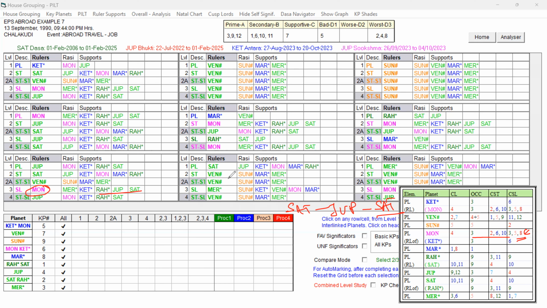And when the Saturn Antara started, they wanted to go abroad, but the Bhukti Lord, for this reason, is not very strong because the sublord has weakness. The Bhukti Lord is not very strong. It will not favor travel abroad. And moreover, the Bhukti Lord is weak at the sublevel because of the unfavorable key planet, not only for travel abroad, it is also not good for stability in the job prospects, because she has to go there and stay for long for the job.